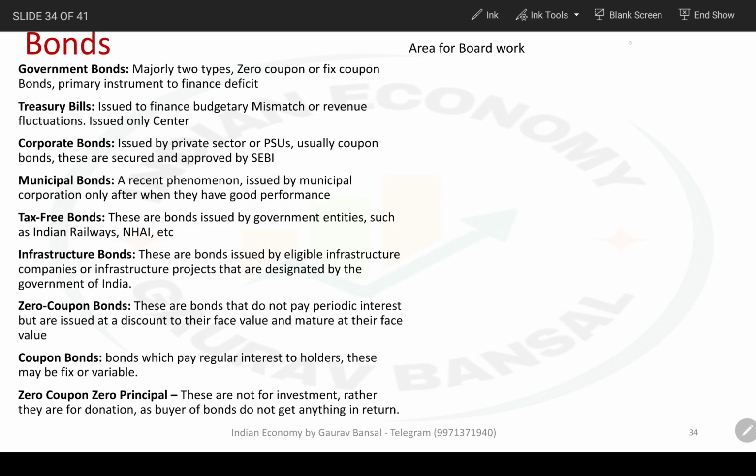Now, coming to the next area, that is the Treasury Bill. Treasury Bills are exactly like bonds, but they are for short duration. They are issued for 14 days, 91 days, 182 days, and 364 days.